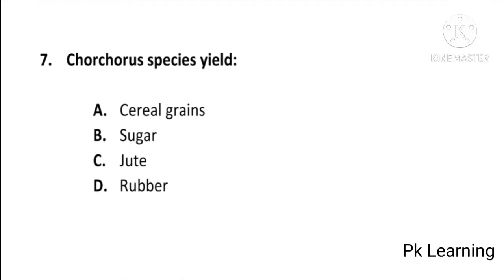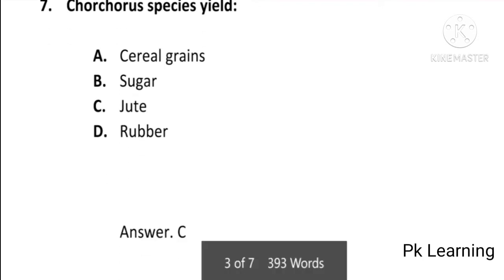And next question is, Corchorus species yield cereal grains, sugar, jute, or rubber. And answer is C, jute. Corchorus yields jute. C is correct option.